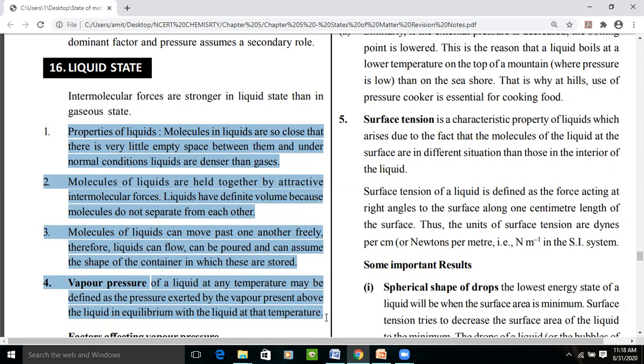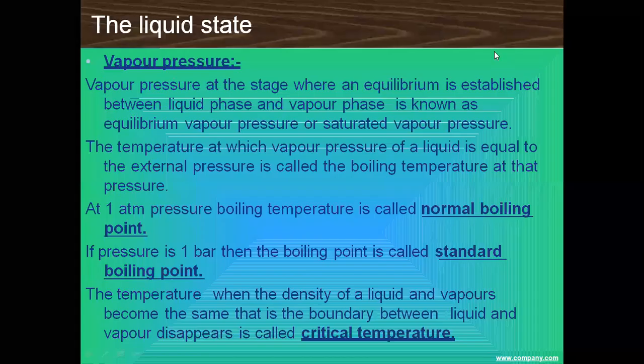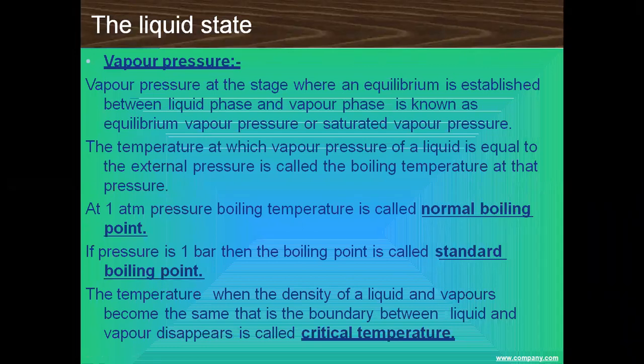Okay, and the vapor pressure of a liquid at any temperature may be defined as the pressure exerted by the vapor present above the liquid in equilibrium with the liquid at that temperature. This thing we have just learned. So we have learned so many things about the liquid and the vapor pressure. Just don't be confused between the normal boiling point and the standard one. Okay. So the boiling point or the normal one is at normal temperature and pressure, and the standard one is at standard temperature and pressure. Okay.